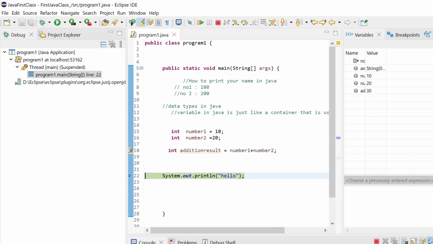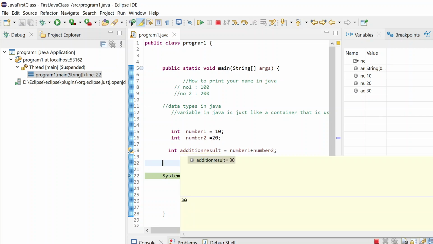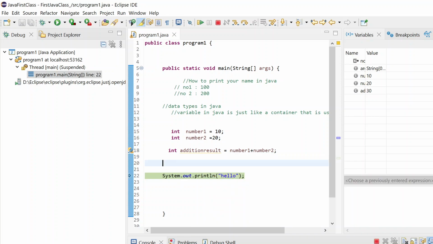But once I run it for the first time, just click this one, step over. In the sense I need to jump from this place to execute any line. As of now we are here, I will just click step over, so it will execute this line of code. If you see this, the result becomes 30, because 10 plus 20 will become 30, and that result will come into this variable.